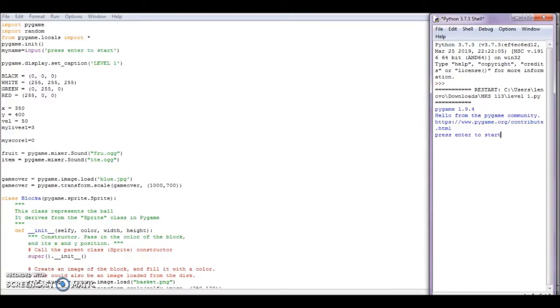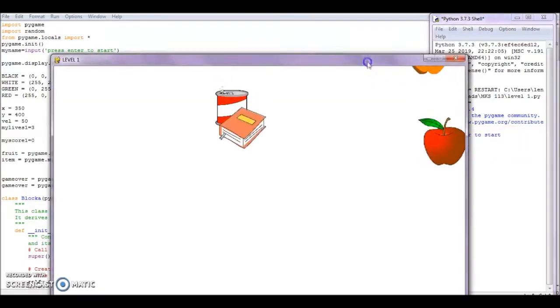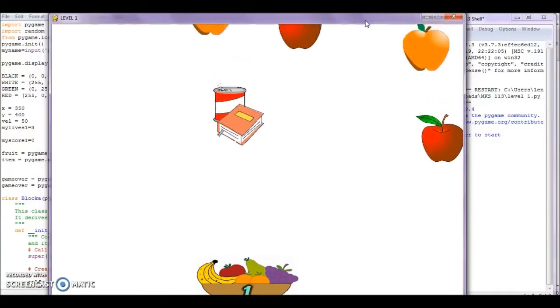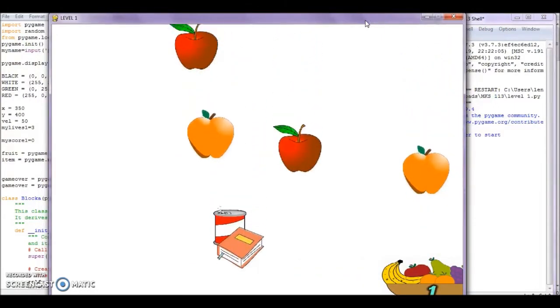The game just needs you to catch fruits like apples and oranges and avoid items other than fruits, like cans and books. At the beginning of this coding script, I have put the common code like my name, input, and press enter to start, which will appear on the screen when we click run for the script. As an example, when I press the enter key, then the game screen will appear.